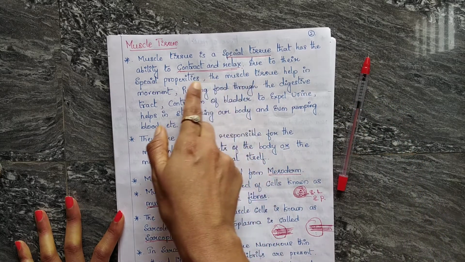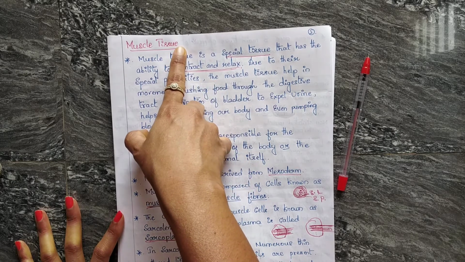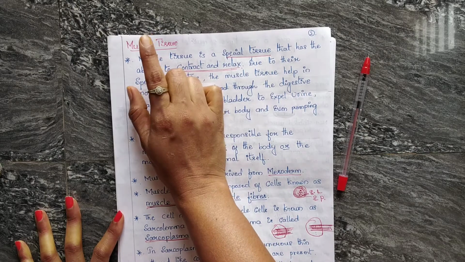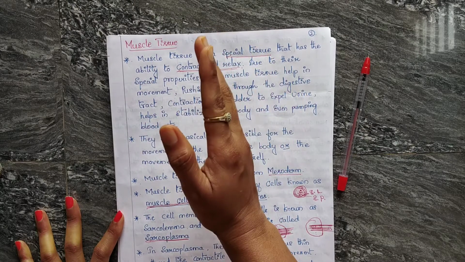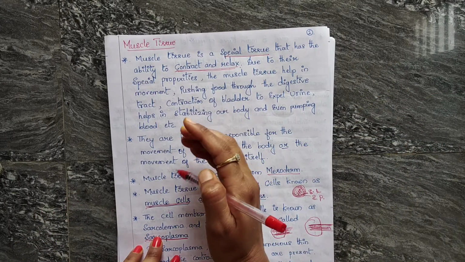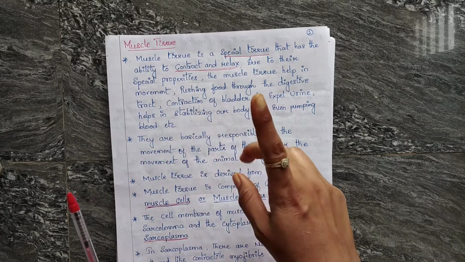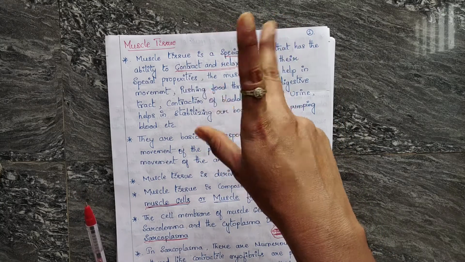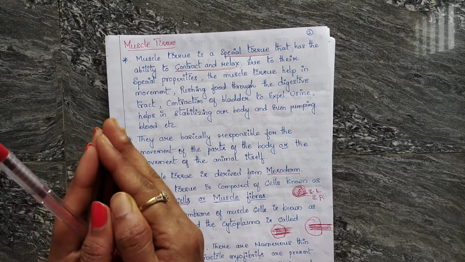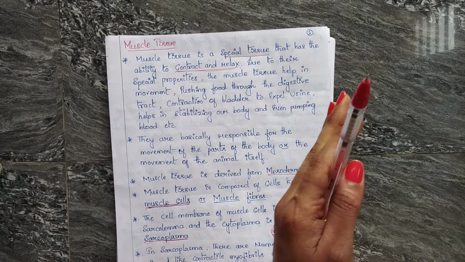But basically, muscle tissue is responsible for movement of the parts of the body or movement of the animal itself from one place to another.